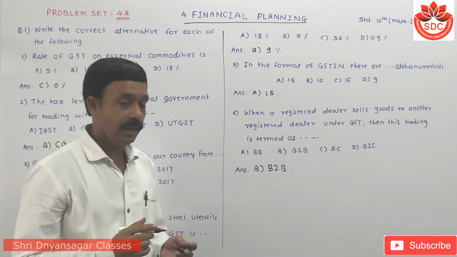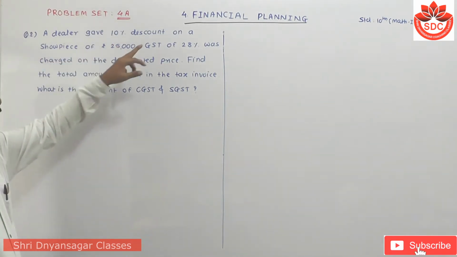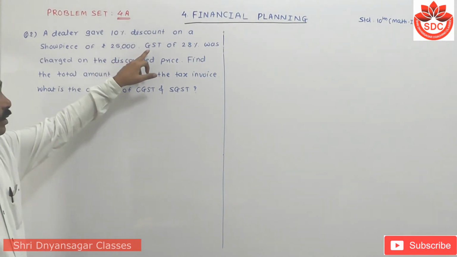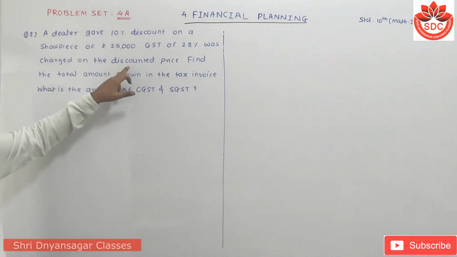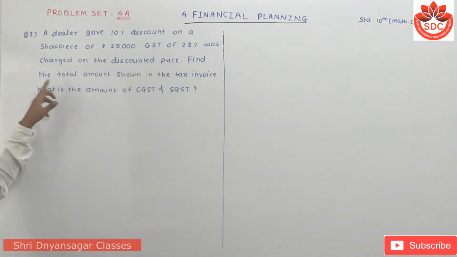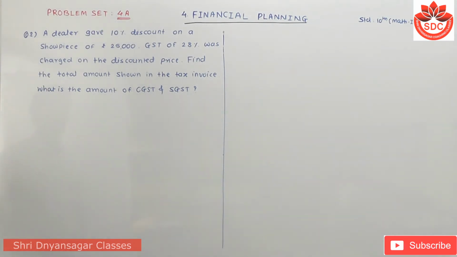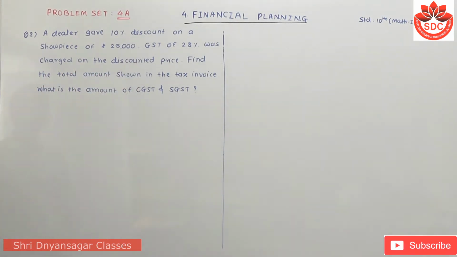Okay, we take the next question. The next question is question 2. A dealer gave 10% discount on a showpiece of 25,000 rupees. GST of 28% was charged on the discounted price. Find the total amount shown in the tax invoice. What is the amount of CGST and SGST? Now here 28% is charged on the discounted price, and the discount is 10%.